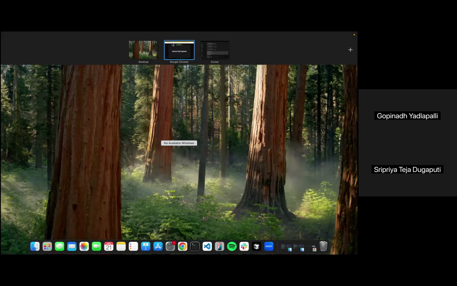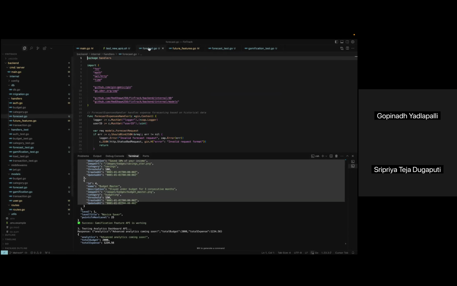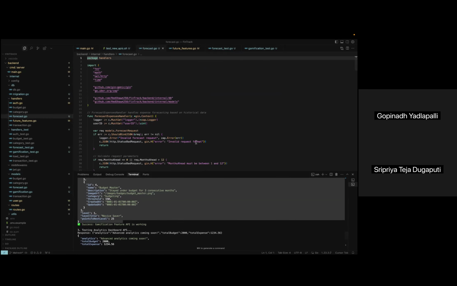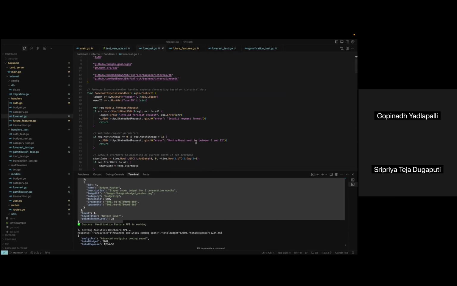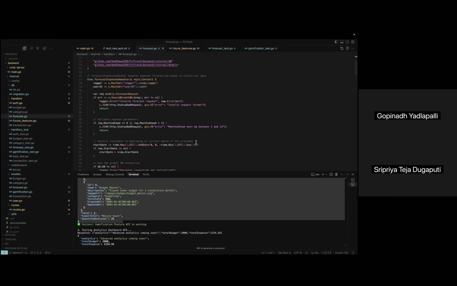Yeah. So in this demo, we'll walk through the technical implementation of three key features for our financial application. So the backend test automation, spending pattern analytics, and expense forecasting. So first, we implemented a test automation script that runs all the backend test suites, ensuring that each change is thoroughly tested before deployment. We have integrated this testing process into a CI pipeline.